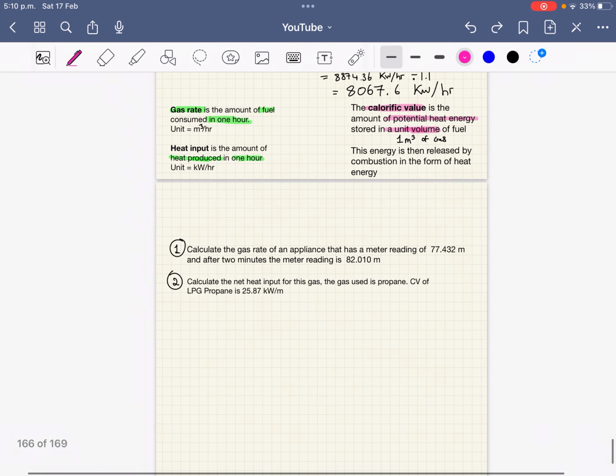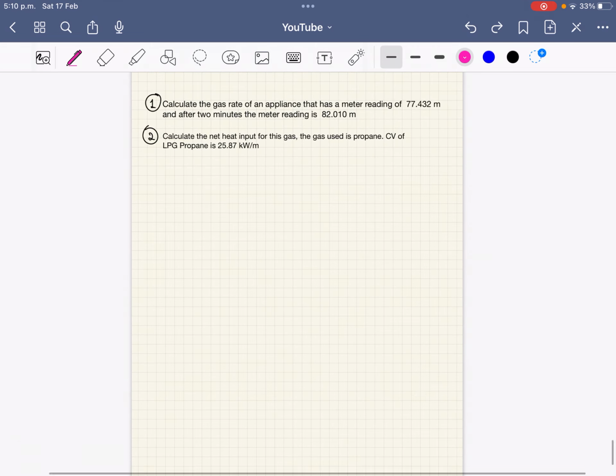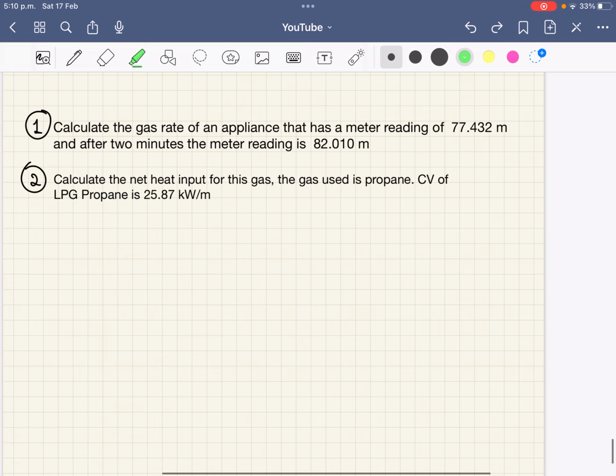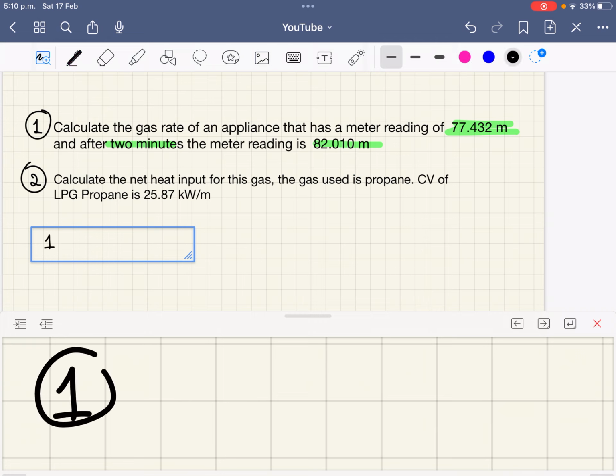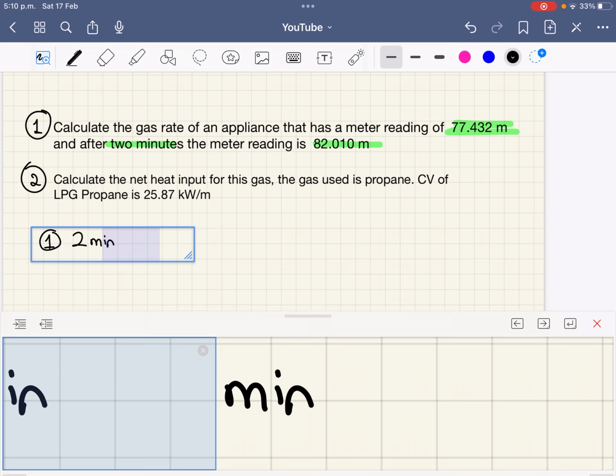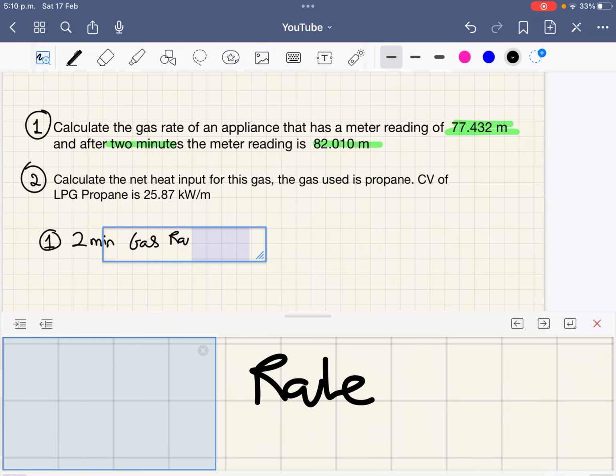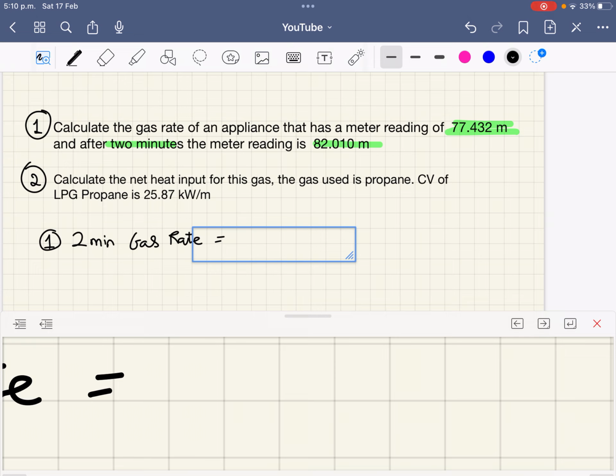And now we're just going to look at another example here. So calculate the gas rate of an appliance that has a meter reading of 77.432, and after 2 minutes, so I'm going to start highlighting this so we can eliminate a lot of the words. After 2 minutes, the meter was this much, and this was our first reading. So we can get our 2 minute gas rate. 2-min gas rate, well, it's going to be the difference in your two numbers. If you do the smaller number first, then the bigger number, you're going to get a negative answer.